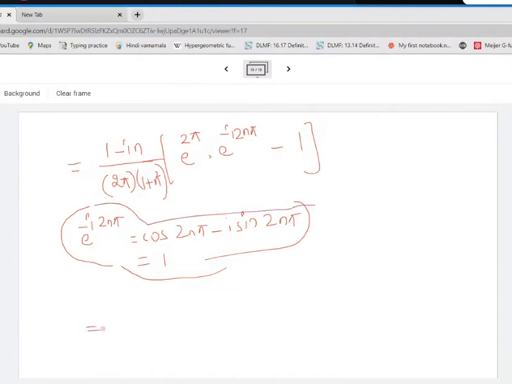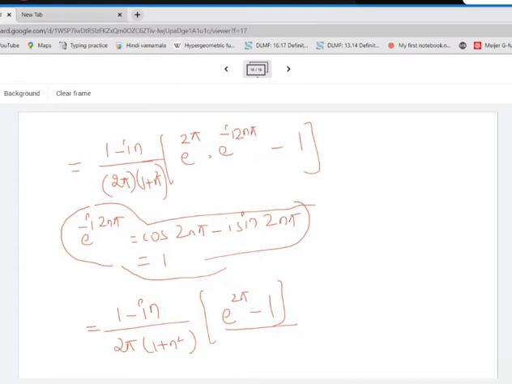Okay, so this turns out to be 1 minus i n divided by 2 pi into 1 plus n square, e raised to 2 pi, this is 1 minus 1 divided by, okay. So this is the expression, 1 plus in.